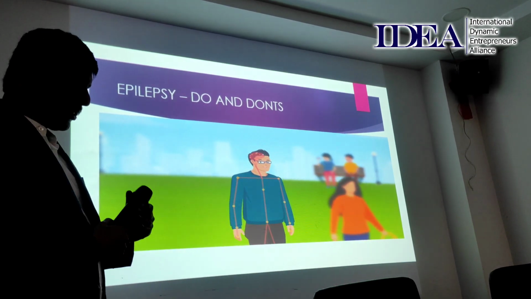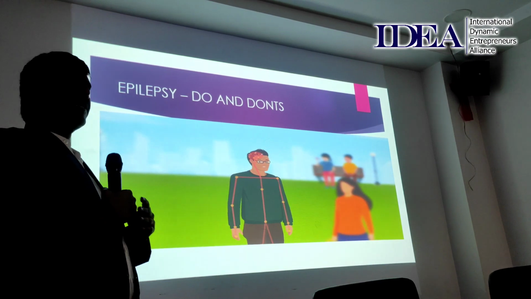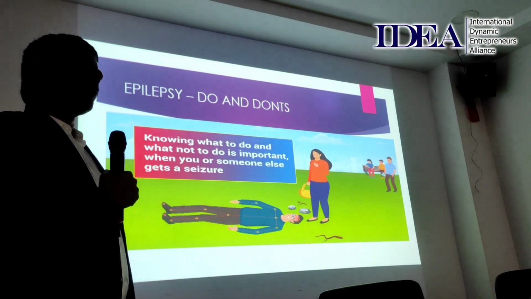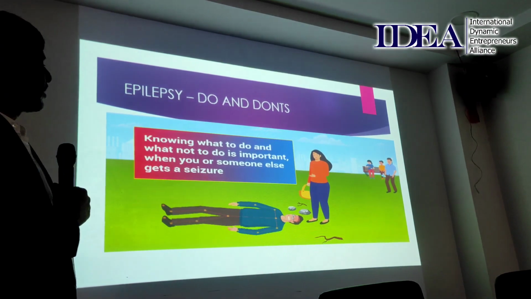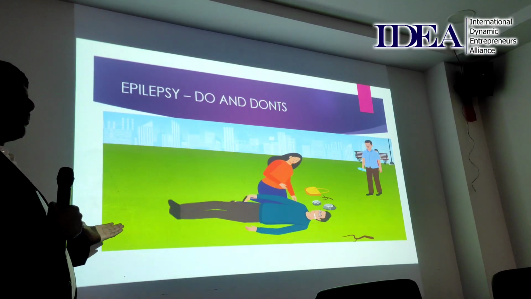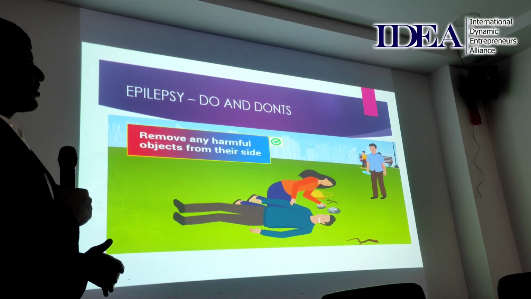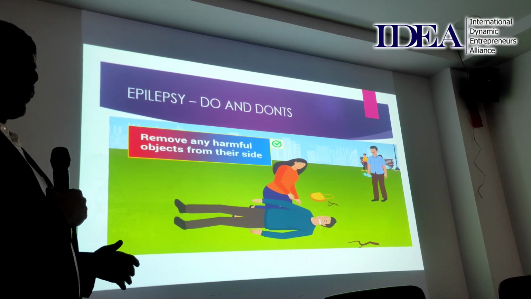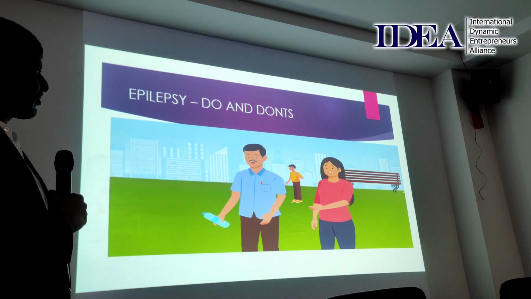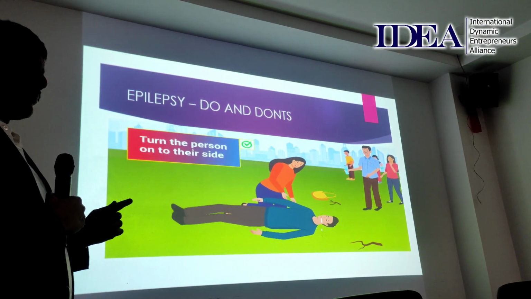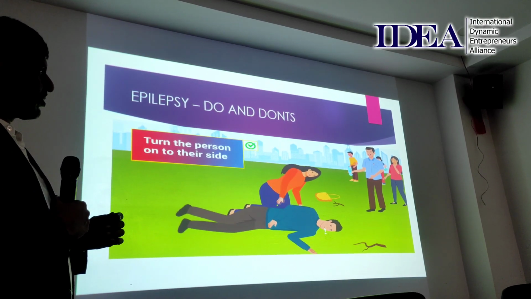What are the dos and don'ts when a patient is having a seizure at the bedside, what we are supposed to do and what we are not supposed to do. That's very important. So first, if anybody is seizing, you have to turn the patient to the left or the right side. Okay, remove all the hard substances in the surroundings, sharp objects or anything, and do not give water or anything into their mouth.